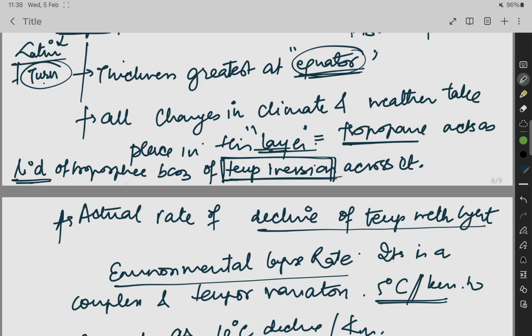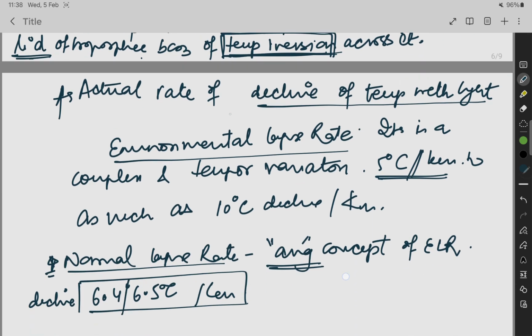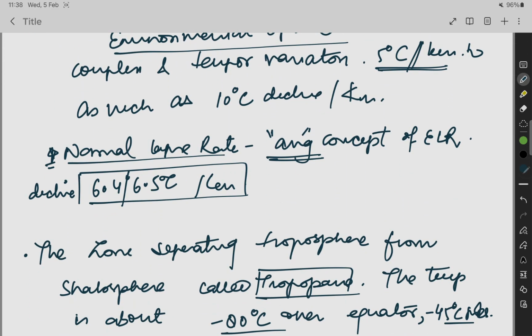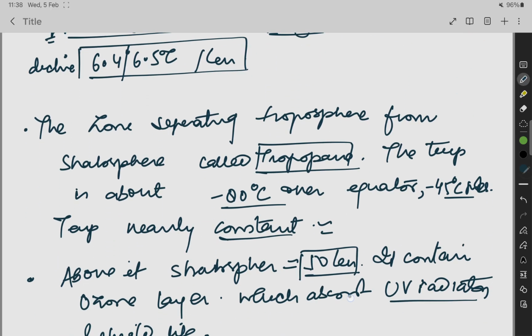Troposphere acts as a lid because of the temperature inversion across it. Across it means above there will be temperature inversion, below there will be ELR. So it will act like a lid. Environmental lapse rate is the decline in temperature with increase in height. It is approximately 5 degrees Celsius per kilometer to as much as 10 degrees Celsius decline per kilometer. Normal lapse rate we can take as the average of ELR, so it is 6.4 to 6.5 degrees Celsius per kilometer.